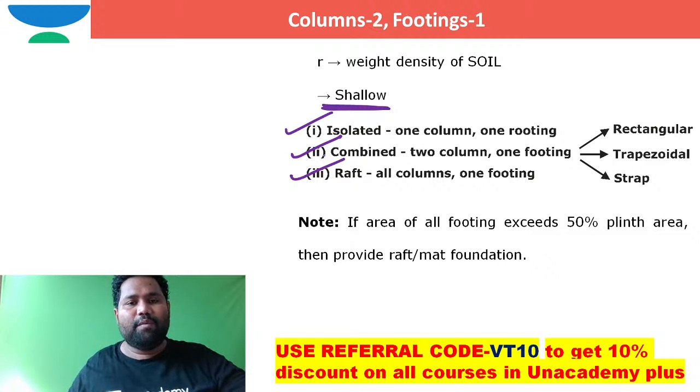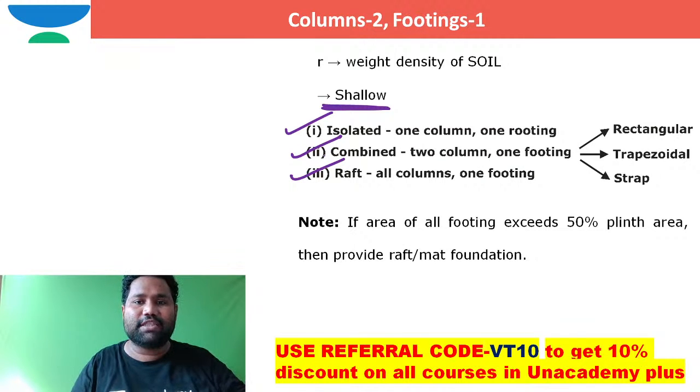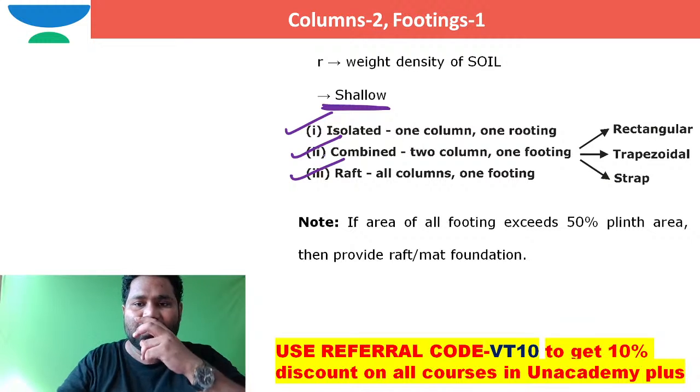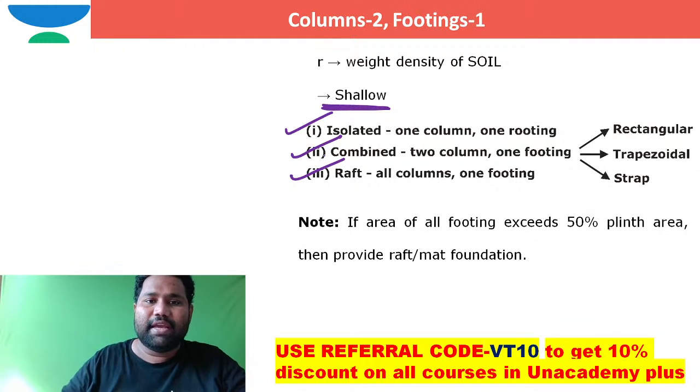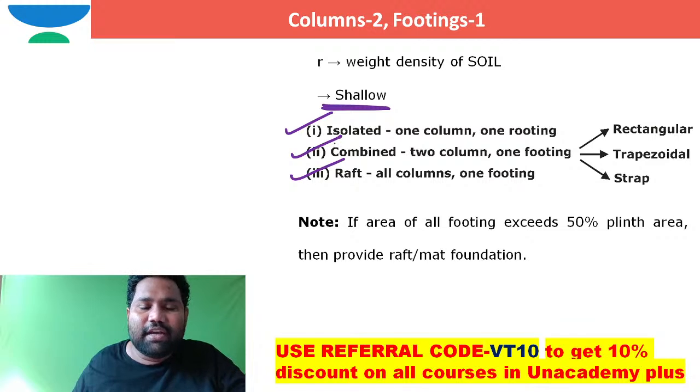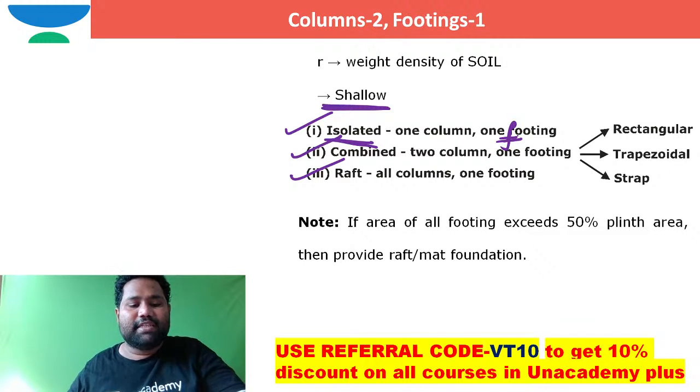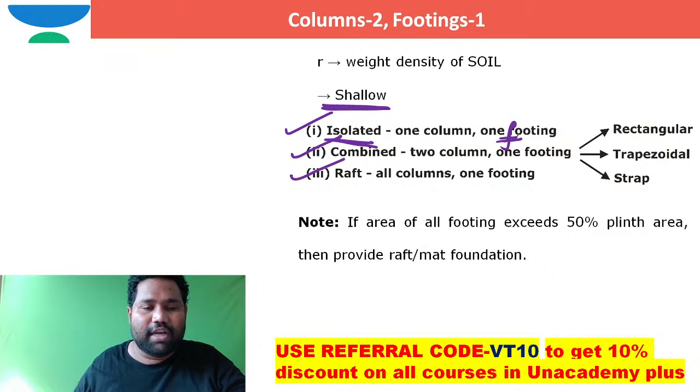Now, when can we say that a foundation is called an isolated shallow foundation? In case of isolated foundations, one column is supporting on one footing. If one column is resting on one footing, then in such case it is an isolated shallow foundation.